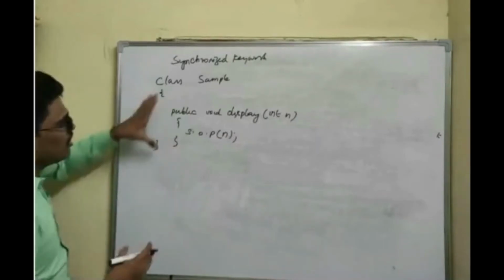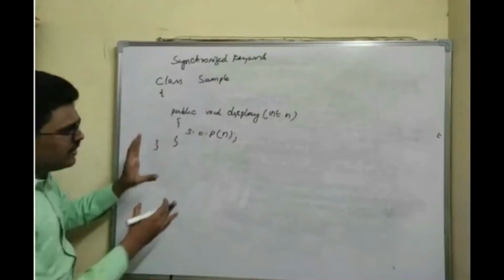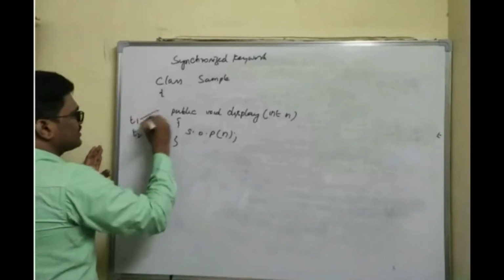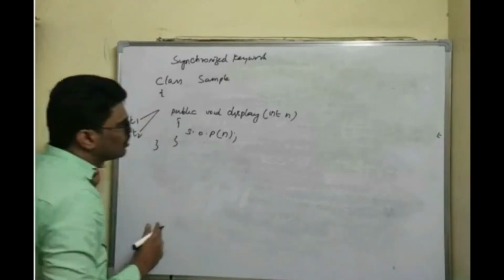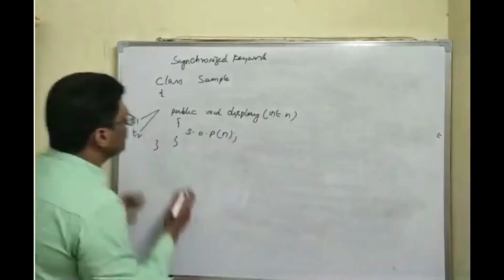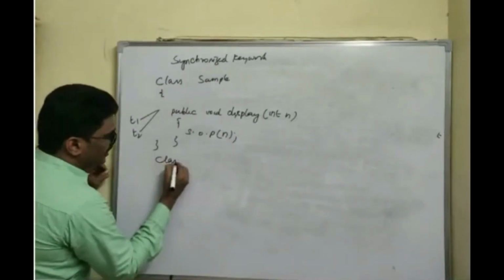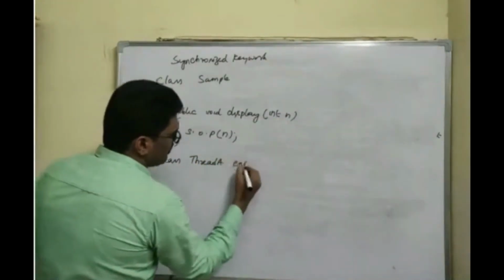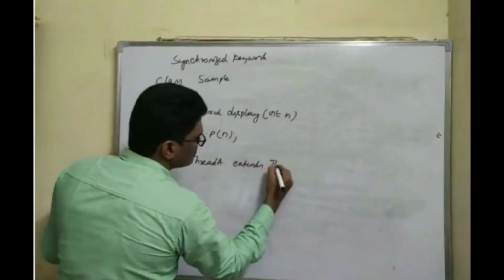This is the class which I will allow two threads to access simultaneously. What happens, we'll see. Now I create a thread as usual. Thread A extends Thread.